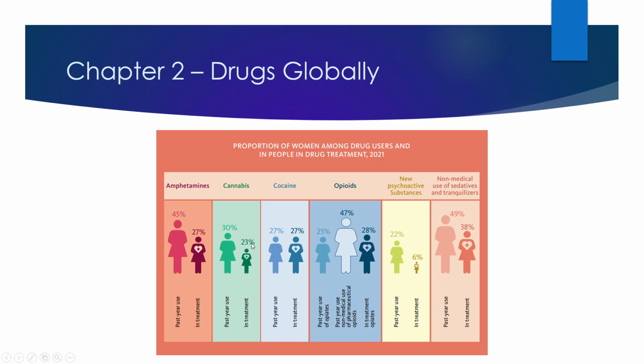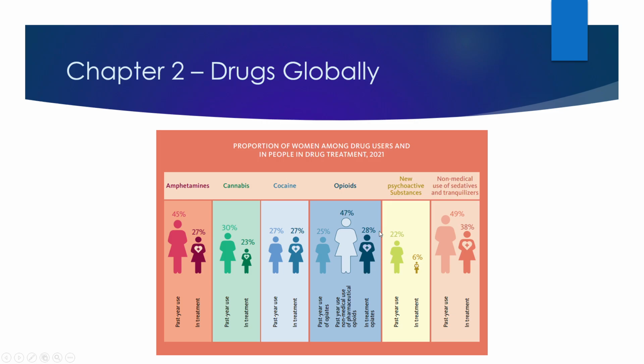The rest, the majority, are men. 27% are women for cocaine. 28% for opioids. And then this one here is 47%, past year use, non-medical. So here they're talking about using pharmaceutical opioids. It's still majority men, even though it's kind of close.